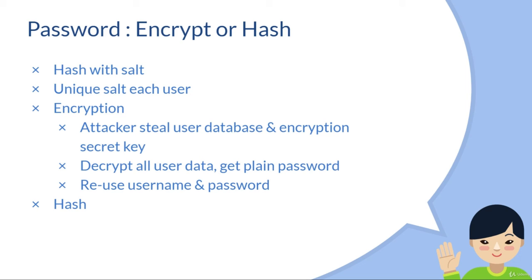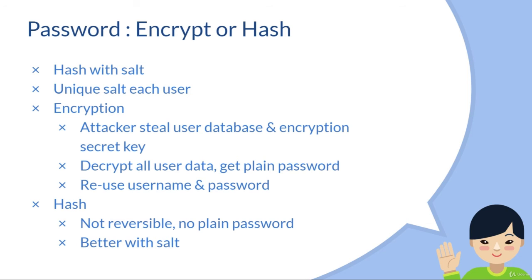So, even if he got the whole data, he will not know the victim's actual password. By adding a unique salt per user, we also add another layer of security, since from so much data, the chance of having the same exact hash will be very small, or even none.